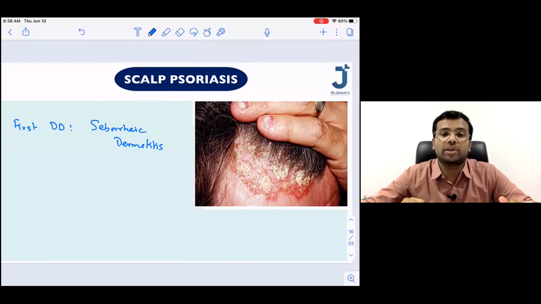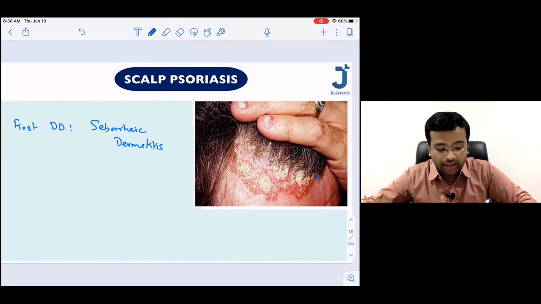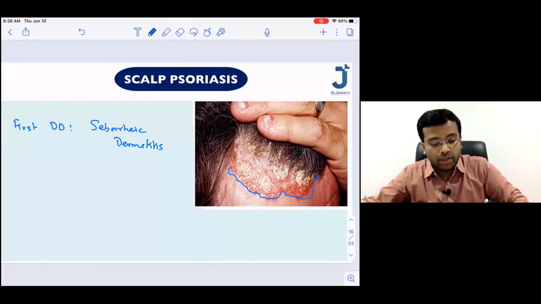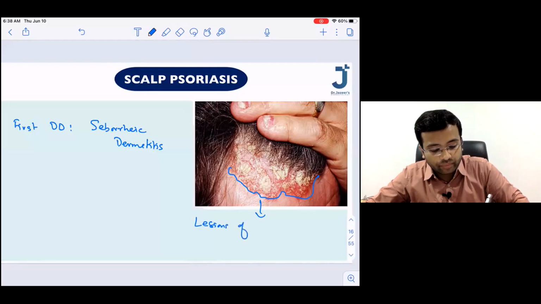Second, on clinical presentation, can you see that the lesions of psoriasis are extending beyond the hairline? So please write down, lesions of psoriasis extend beyond the hairline.